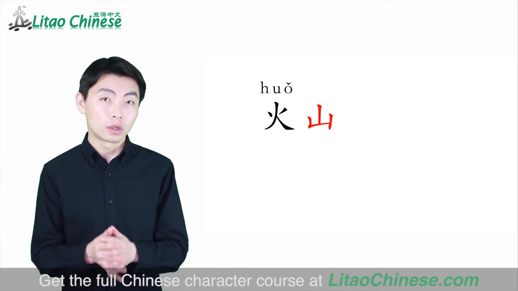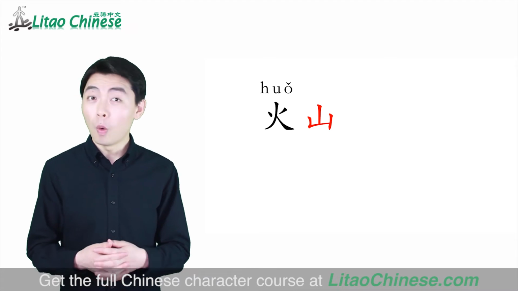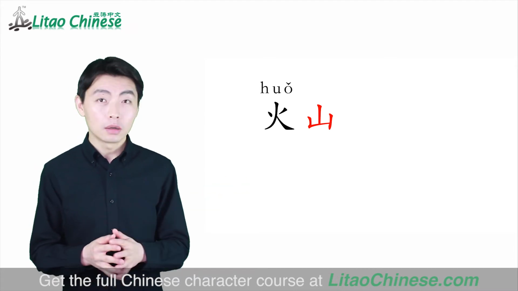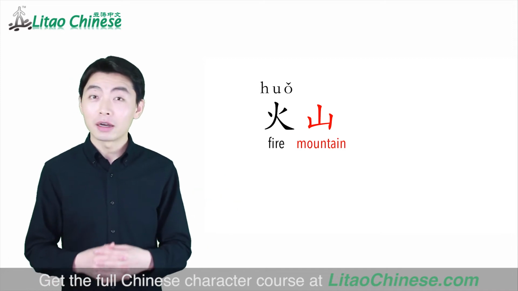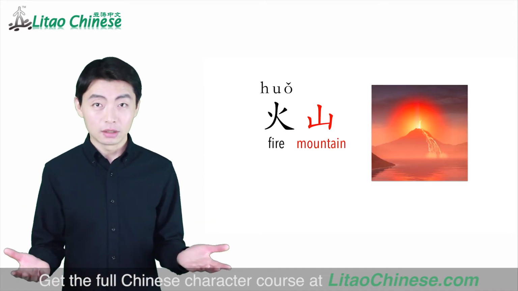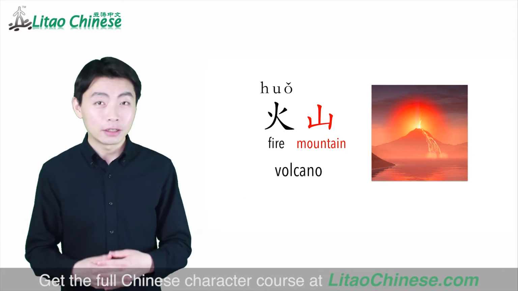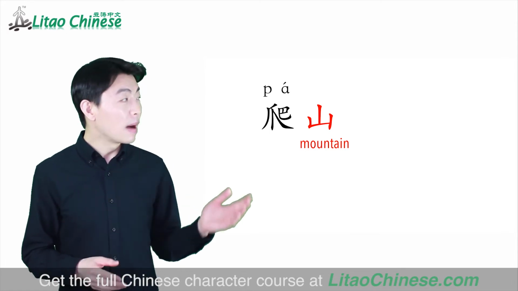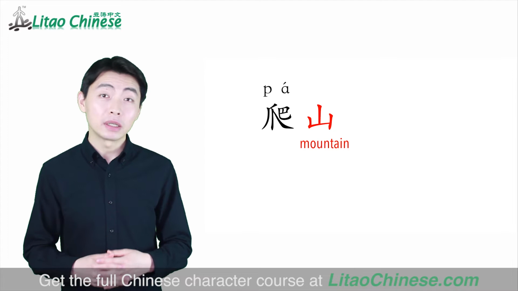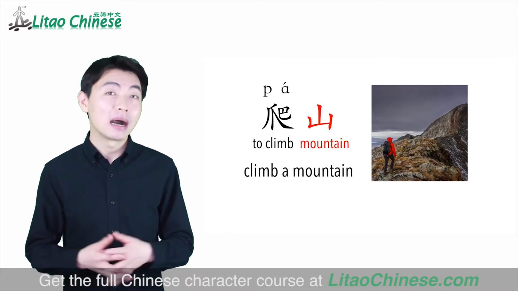The first word is very interesting. 火山, 火山. 火 means fire. Shan is mountain. Fire, mountain. A mountain that can produce fire is volcano. 火山, volcano. 爬山. 爬 means to climb. So 爬山 means to climb a mountain.